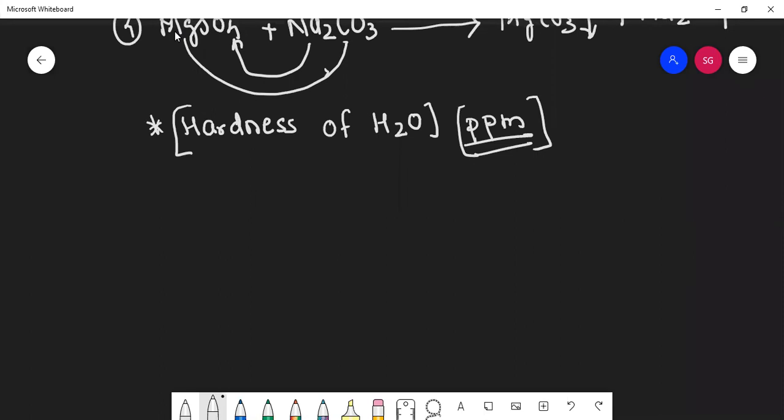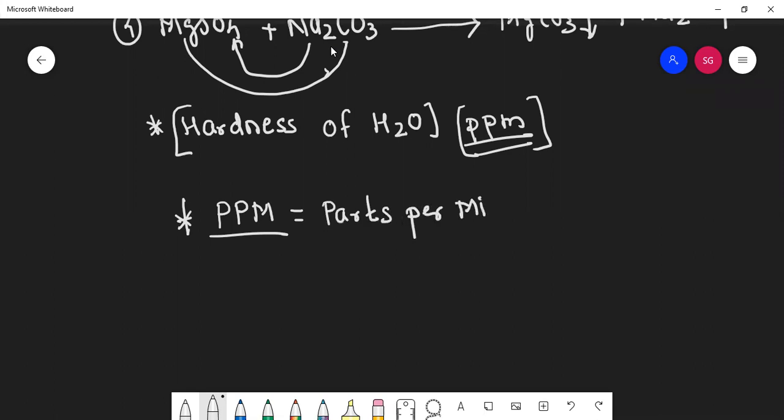Already this concept of ppm we have seen. In concentration terms, I taught this ppm, during molarity and normality. Parts per million. Very good.